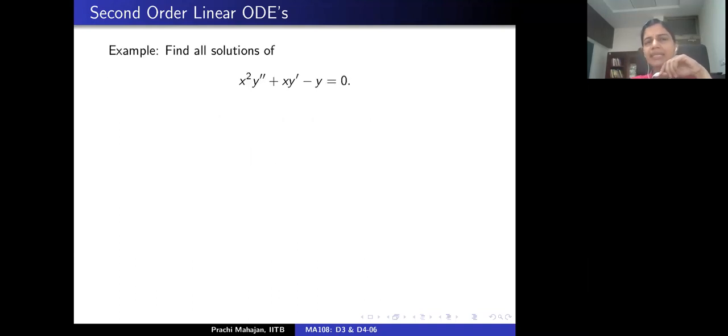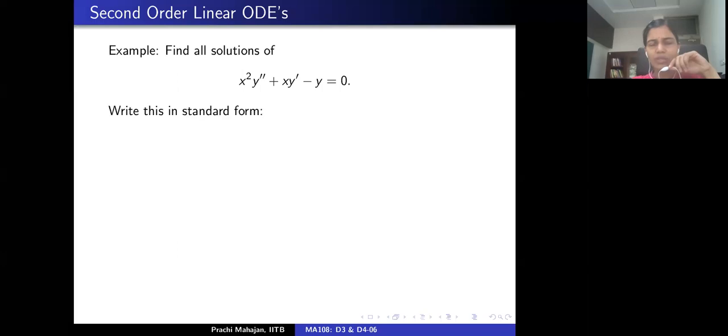So let's see an example. Let's look at this equation: x square d square y by dx square plus x dy by dx minus y equal to 0. Let's try to find solutions of this differential equation. Let's rewrite this equation in standard format, which means I divide by x square throughout. So P here is 1 by x and Q is minus 1 by x square.